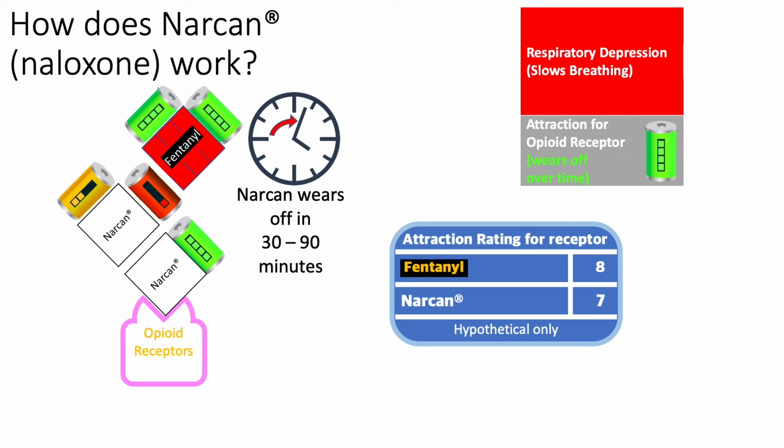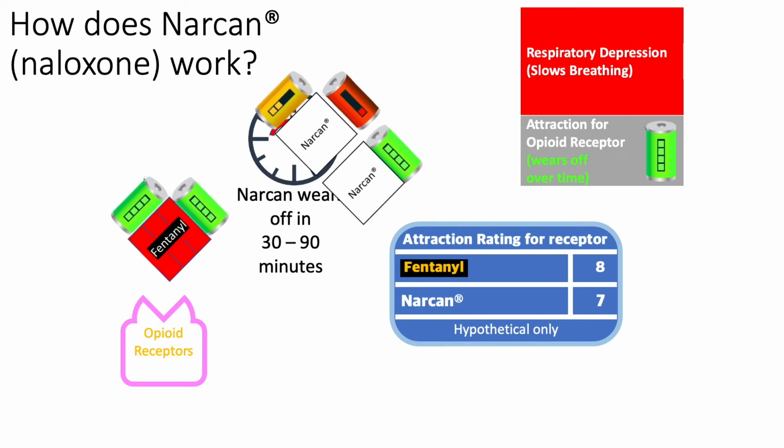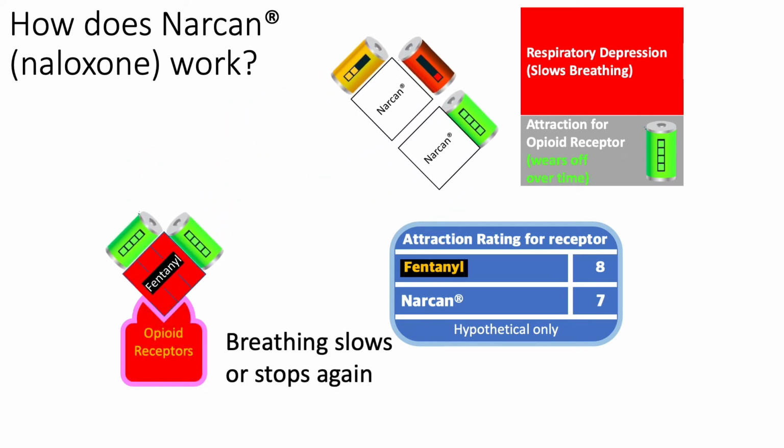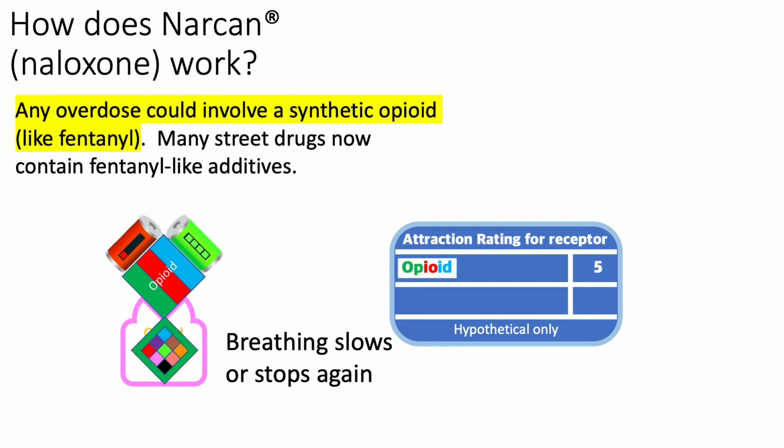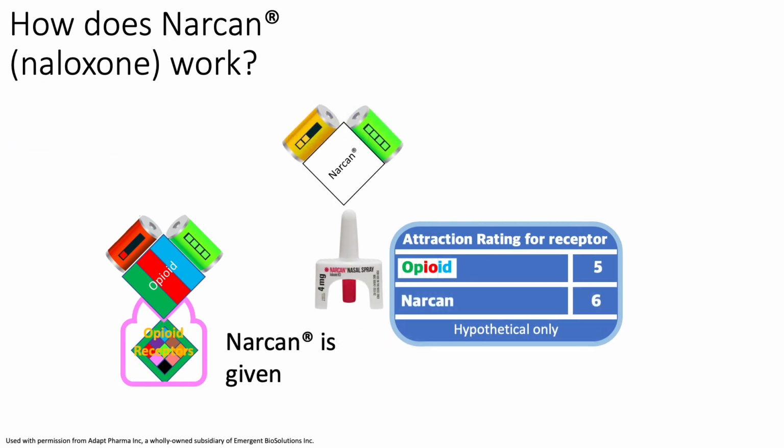Narcan again loses the ability to hold on to the receptor after 30 to 90 minutes, and because of fentanyl's relative strength, it can again bind with the breathing pathway receptor and slow or stop breathing. Many illicit or street drugs contain synthetic opioids like fentanyl, or drugs that are chemically similar to fentanyl called fentanyl analogs. Because a variety of drugs may be combined with fentanyl or fentanyl analogs, even the user may not know what is being used.